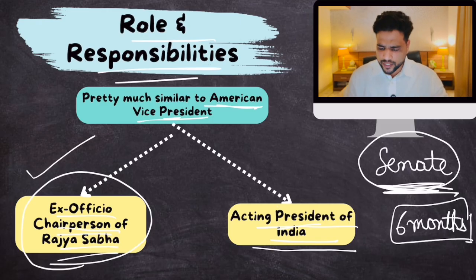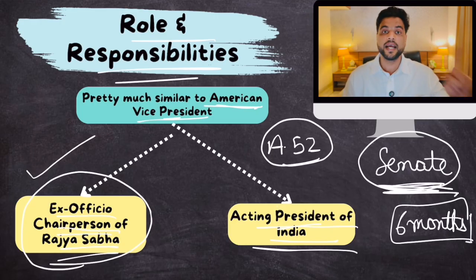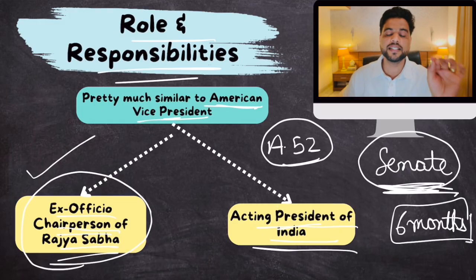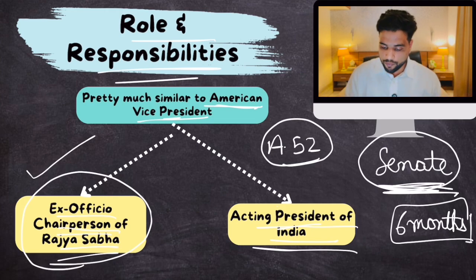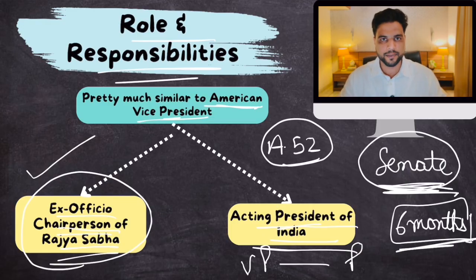Make sense? And the reason for this is, Article 52 of our Constitution says there shall be a president of India, which means there shall always be a president of India. India will never be without a president, which means that if there is an accidental, untimely vacancy in the office of the president, India should always have a president. So the VP shall act as president till a new president is elected.